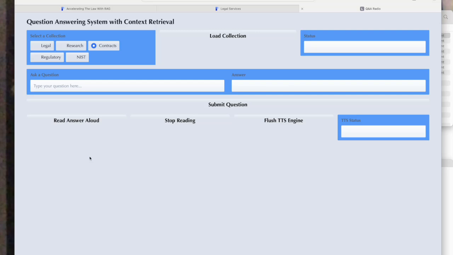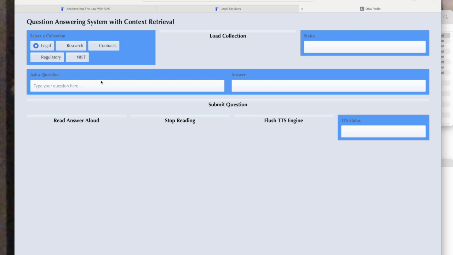So, using the semantic search capabilities, retrieval augmented generation, or RAG, matches your query with relevant information in a collection. So we're choosing this collection called legal. RAG matches your query with the relevant information in a collection, and it takes out these segments of the documents that are related to your query. The query and the relevant information is then sent to a large language model, which synthesizes a response based on your question and the results of the vector search.